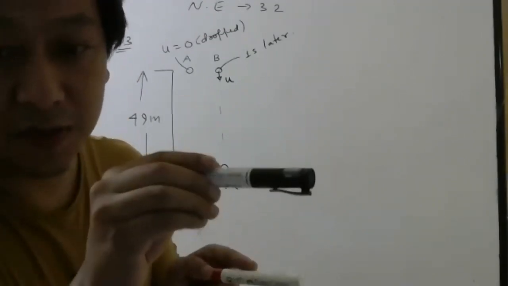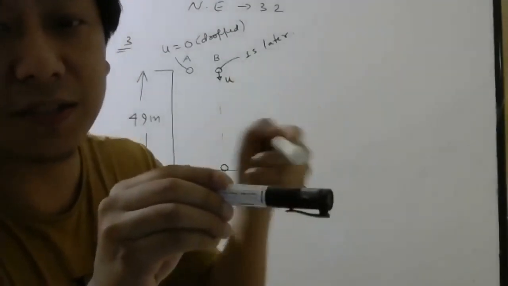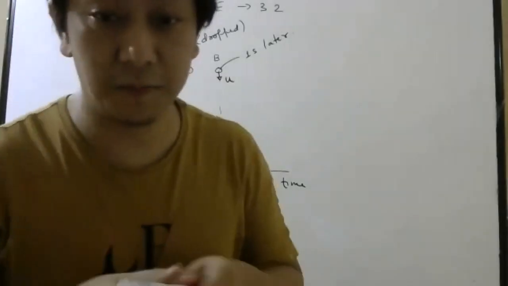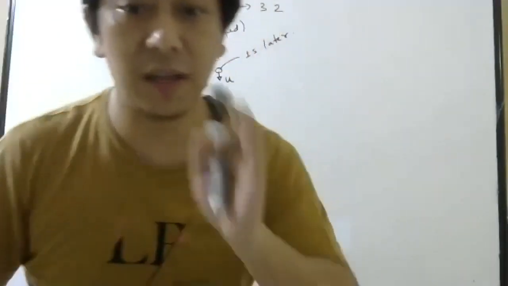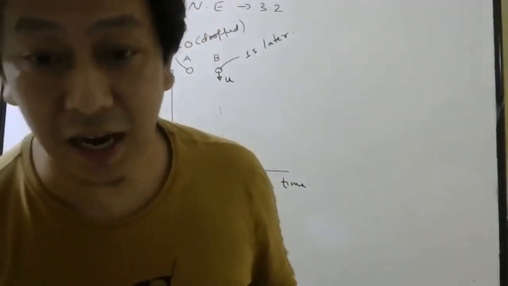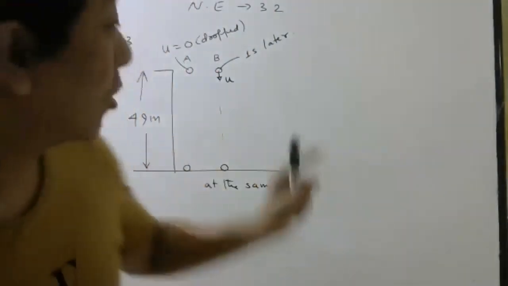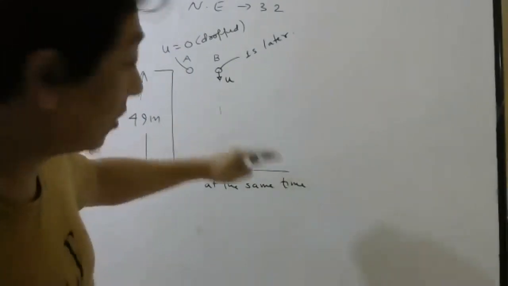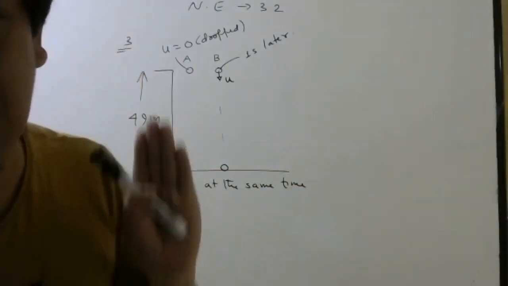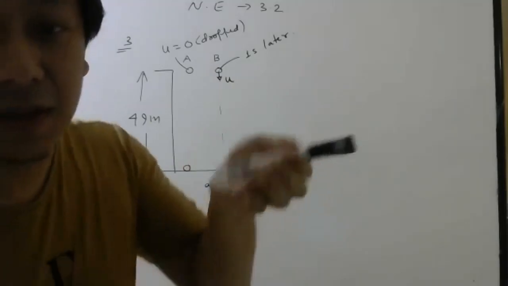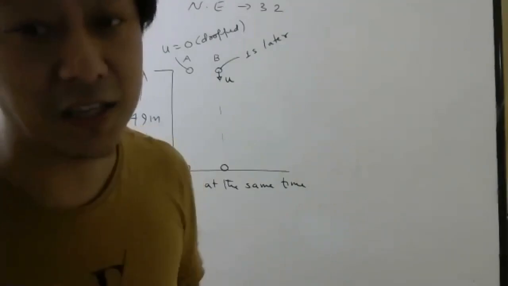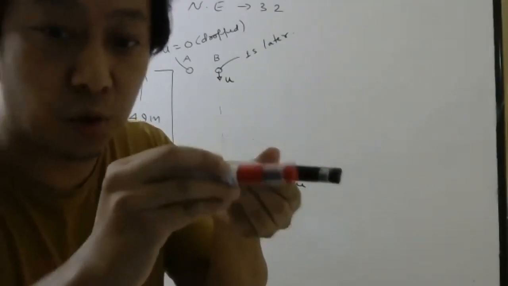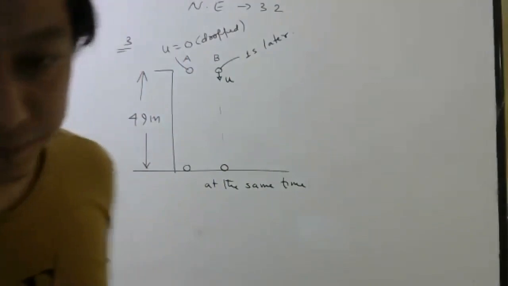This one is dropped now and this is dropped 1 second later. Then they cannot reach together. But if I drop this now and throw this one after 1 second, then it is possible that they reach at the same time. So the question is, with what speed should I throw so that they reach the ground at the same time? Is the question clear? If you drop this after 1 second, they will never reach at the same time. So I'm throwing the second one.